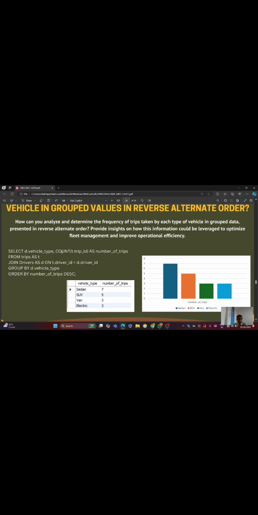Select D.vehicle_type, count(T.trip_id) as number_of_trips from trips as T join drivers as D on T.driver_id = D.driver_id, group by D.vehicle_type, order by number of trips. So only 7 number of trips. SUV vehicle type is 5 trips, van 3 trips, electric 3 trips.